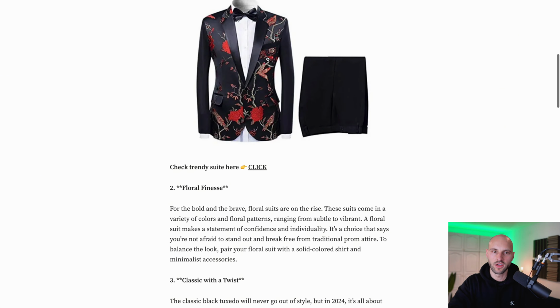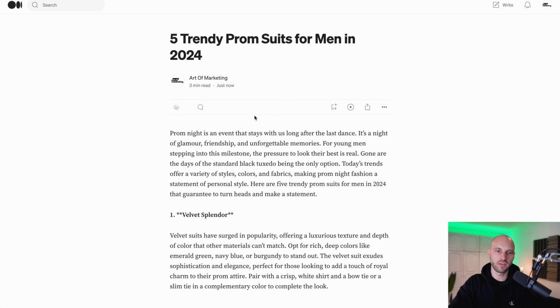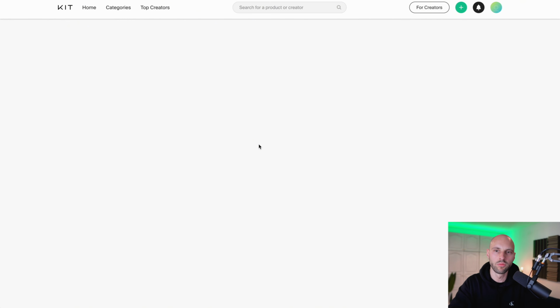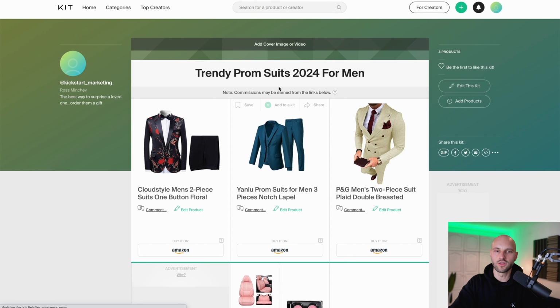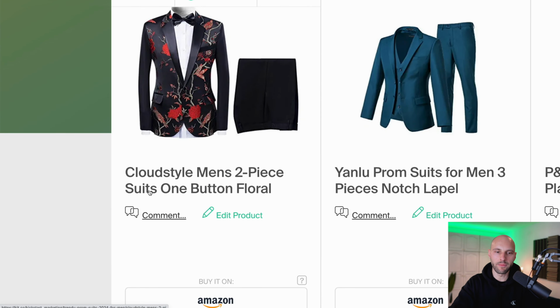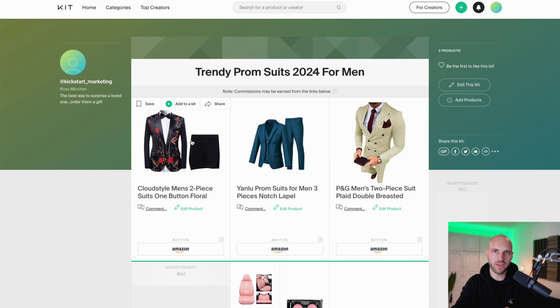We have this image. People come here, they start reading the article, and then they see, check the trendy suits here. They click, and guess what? Boom, they are redirected to this place where they can see these suits. They can click each one of them, and they can either buy them on Amazon or on Walmart or whatever website has these types of suits. And once they do, you're getting paid a commission instantly.